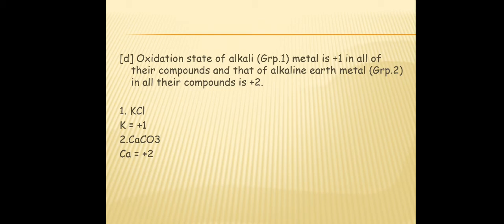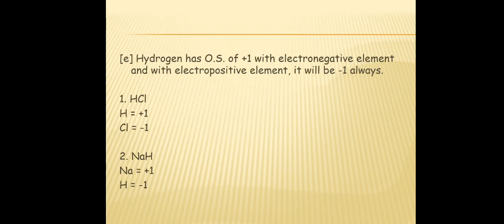Hydrogen has oxidation state of +1 with an electronegative element and -1 with an electropositive element. In HCl, the oxidation state of hydrogen is +1 because chlorine is an electronegative element, while in NaH, the oxidation state of hydrogen is -1 because sodium is an electropositive element. Chlorine is among the most electronegative elements in the periodic table, so its oxidation state is usually -1.